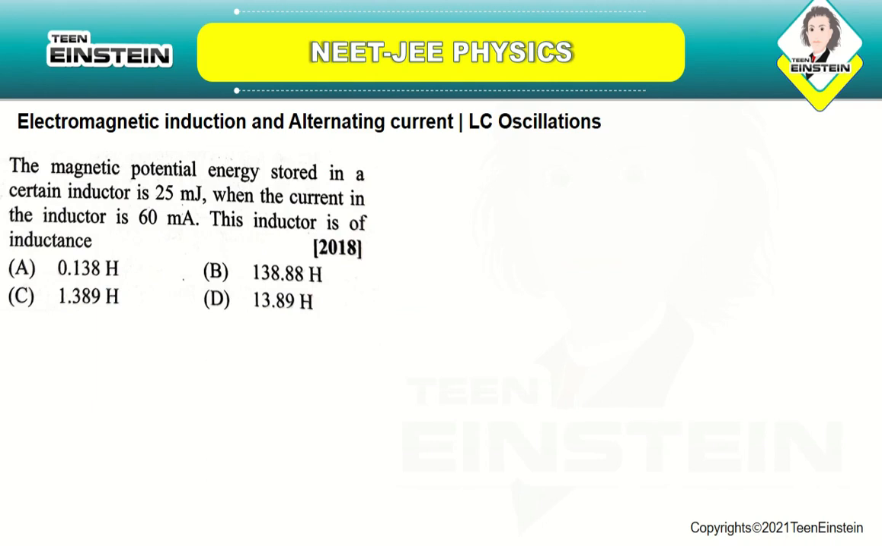The magnetic potential energy stored in a certain inductor is 25 millijoules when the current in the inductor is 60 milliamperes. The inductor is of inductance how much? Okay, so we want to find out the inductance. So here the energy stored in the inductor is given by E is equal to half L I square. So L is equal to 2E by I square.